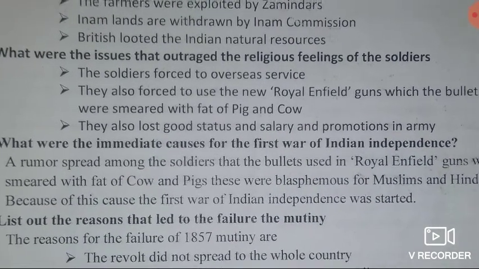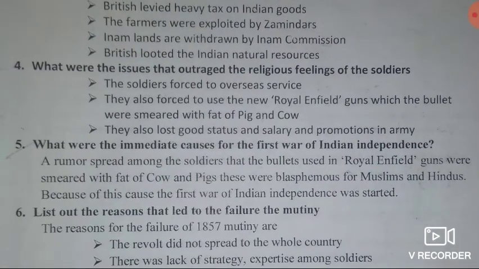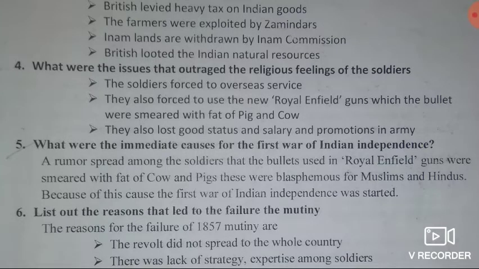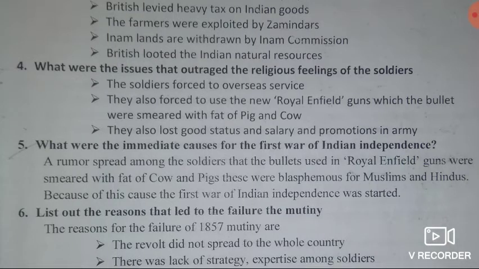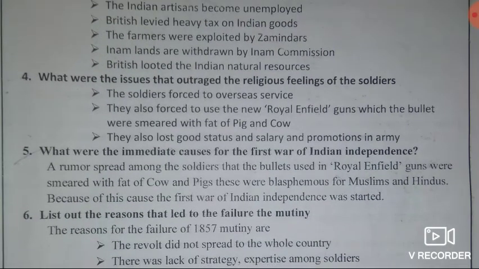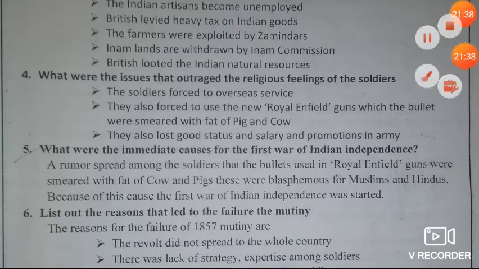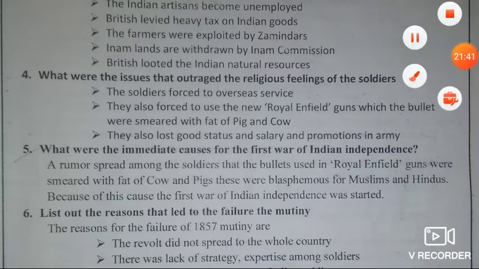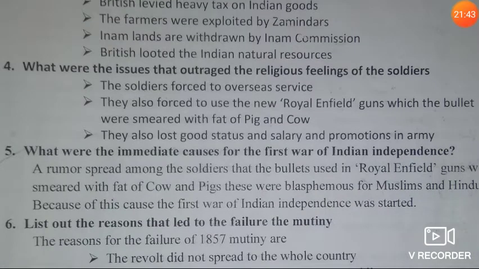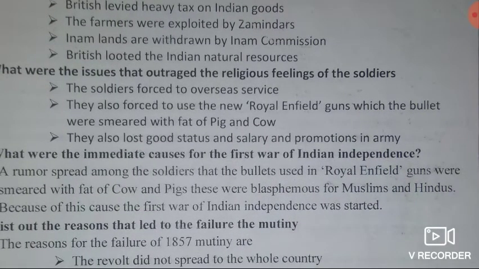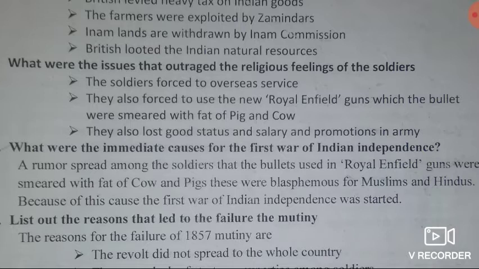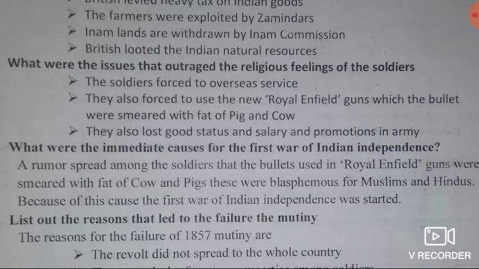Then fifth question, what were the immediate causes for the First War of Indian Independence? Dear students, a rumor spread among the soldiers that the bullets used in Royal Enfield guns were smeared with the fat of cow and pigs.